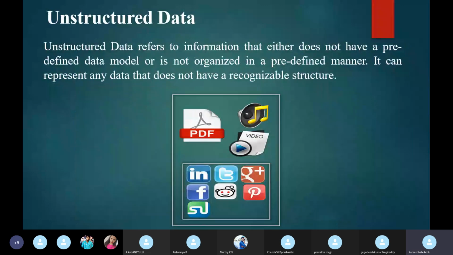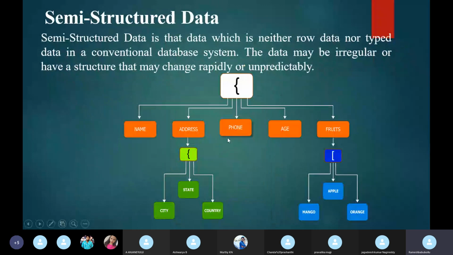Next, unstructured data, like PDFs, video files, and audio files. All these are in unstructured format. They don't have a predefined data model, so they are not organized in a predefined manner. These are called unstructured data. Semi-structured data: here, name, address, phone, age, fruits are column names.